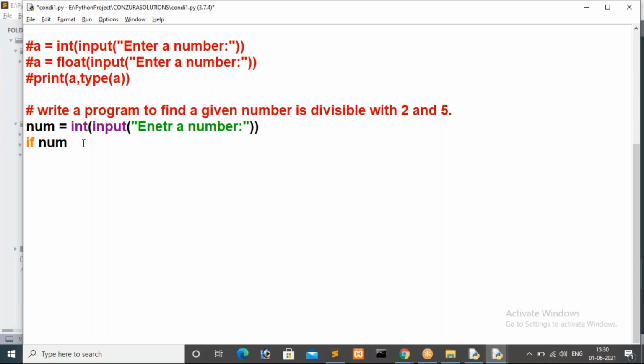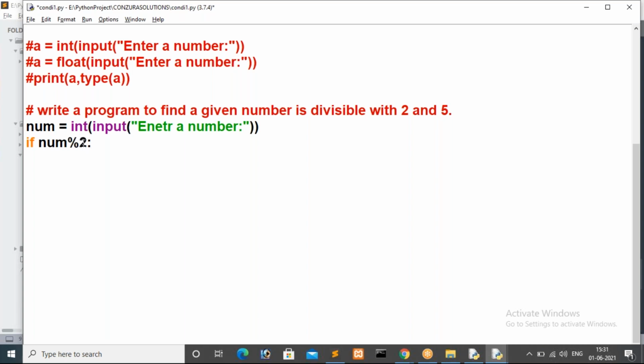We will consider whether the number is divisible by 2 and 5. So we won't consider the quotient, guys. If you use slash, that means it will consider the quotient. So we have to use number modulo. The first one is 2. We have to check 2.